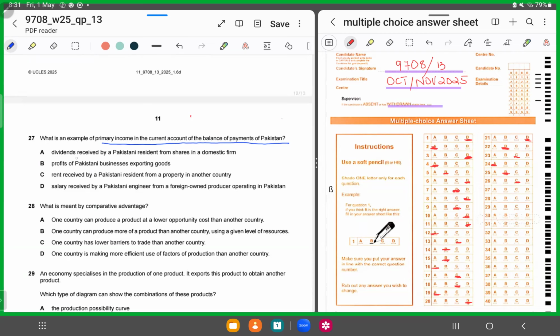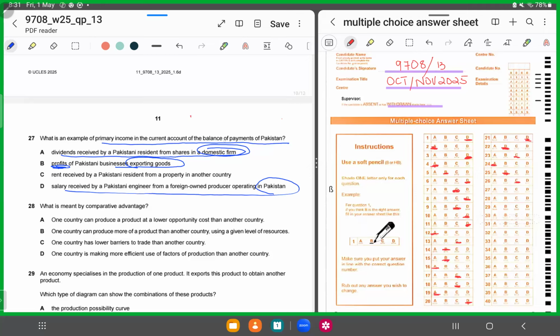So dividends received by a Pakistani resident from shares in a domestic firm, it's received locally. Similarly, profits of Pakistani businesses exporting goods, again, you are exporting, right? So it's a profit. Salary received by an engineer operating in Pakistan, again, we are talking about a local transaction, right?